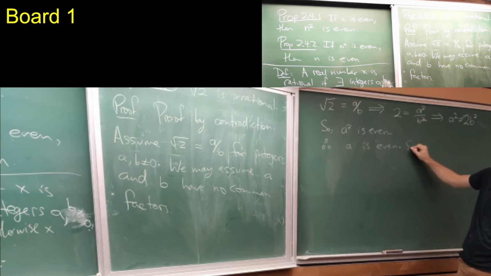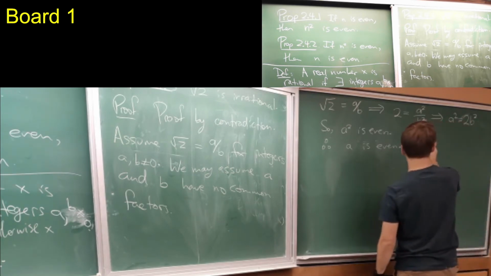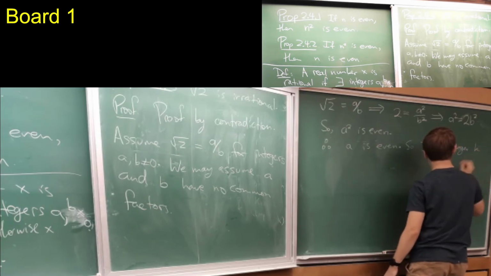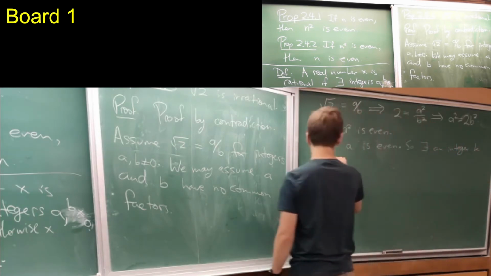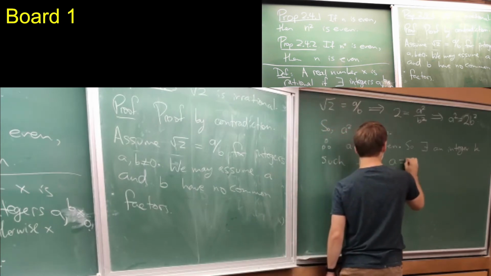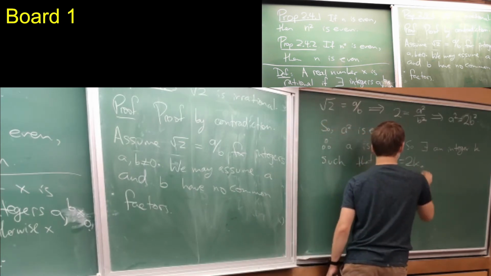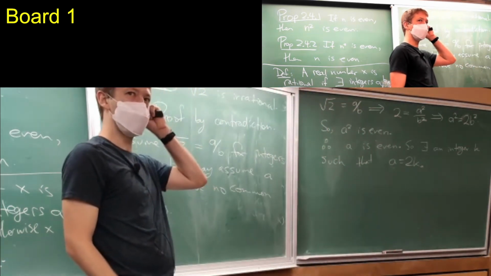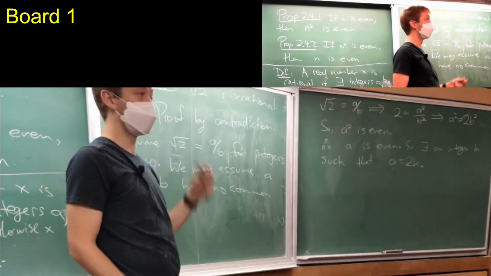So there exists an integer k such that a is 2k. That's just by definition of even.